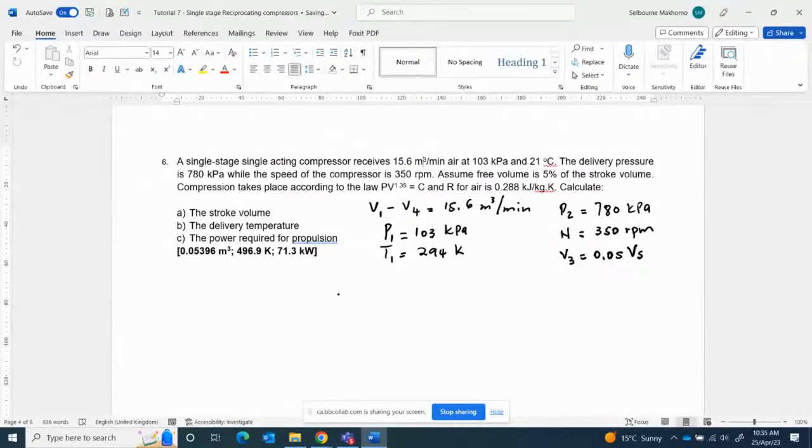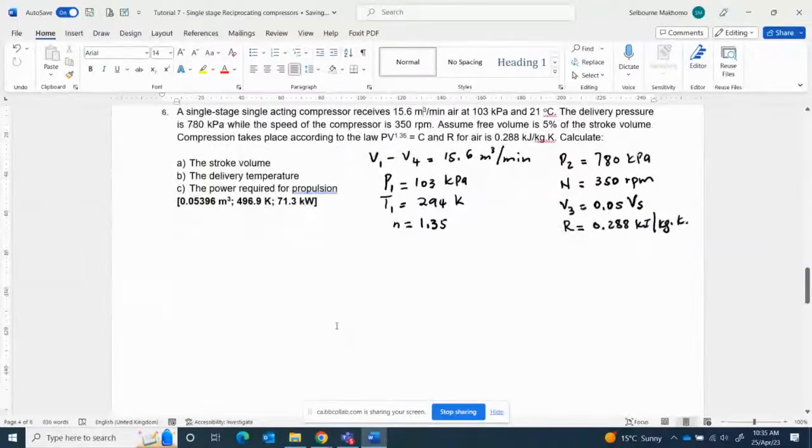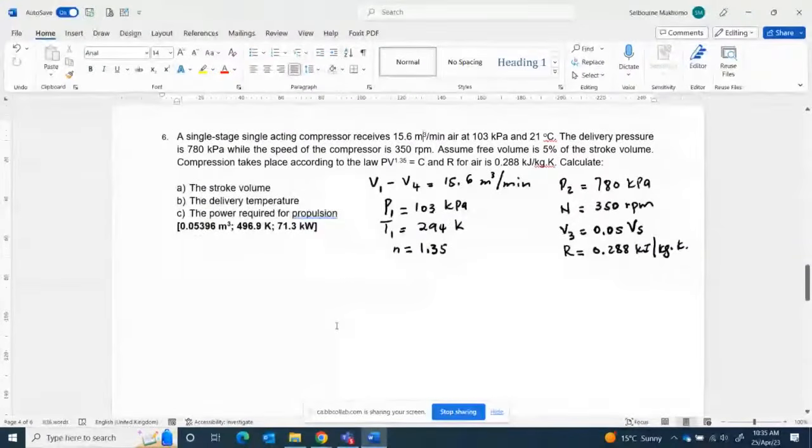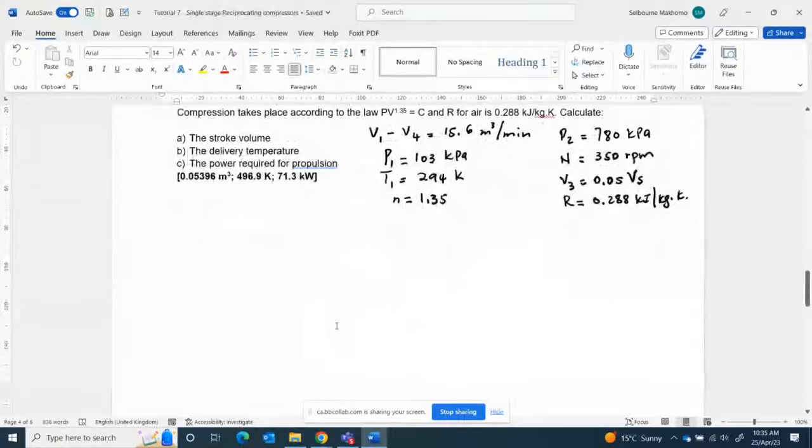The compression is taking place according to the law PV^1.35 equal to constant, and R is equal to 0.288 kilojoules per kilogram Kelvin. Right. Now the question says calculate the stroke volume, in other words, VS. So let me draw the sketch. It makes sense when the sketch is there.